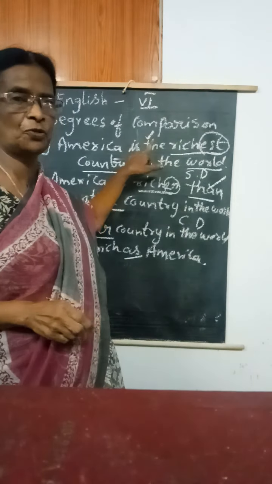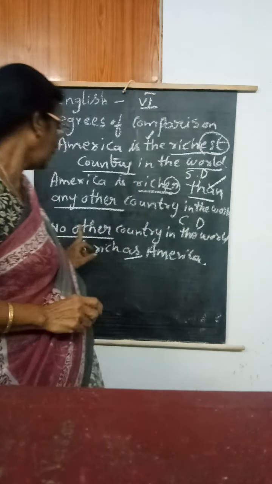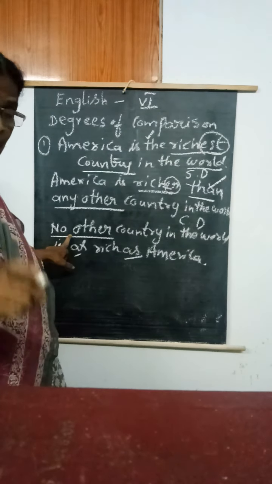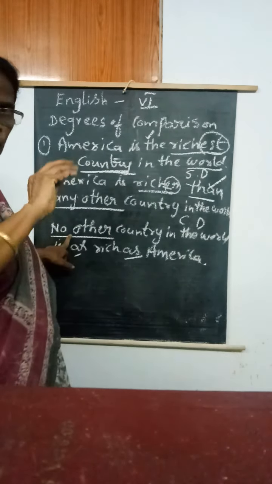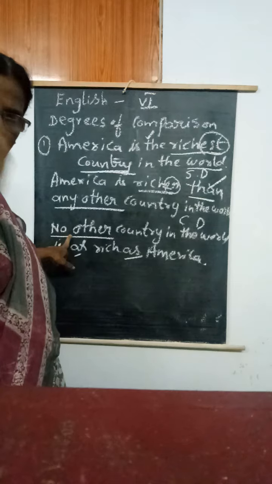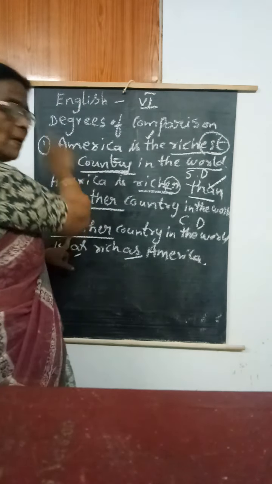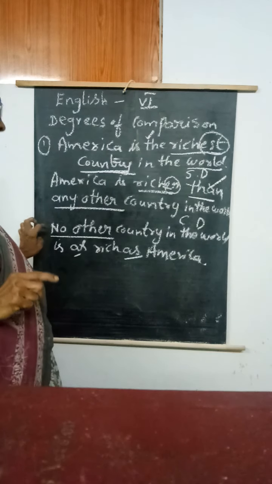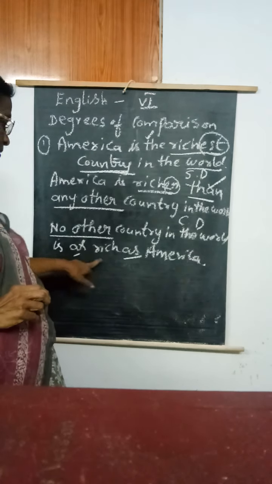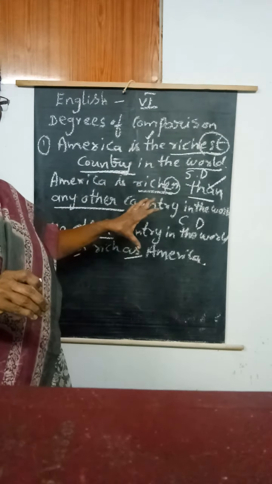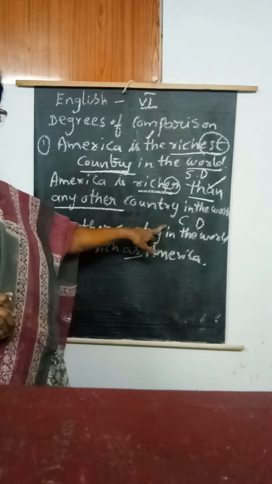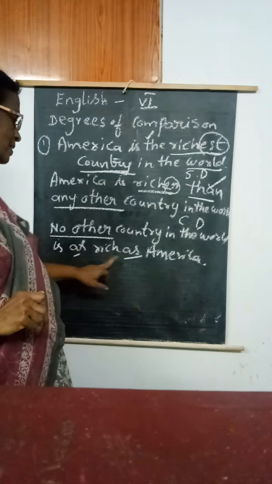So before the adjective the, after than any other in the comparative degree, positive degree starts with no other. That means when the common noun is in singular, there is no competition. So with the words any other we are saying no country is competitive to America. With the help of that, the positive degree starts with no other. No other country in the world is as rich as America. These are the changes. Okay, ma? America is the richest country in the world. America is richer than any other country in the world. No other country in the world is as rich as America.